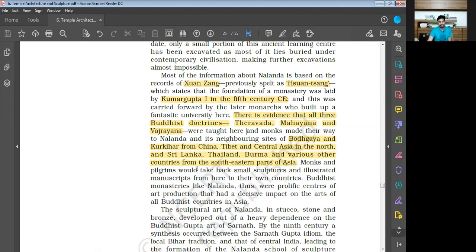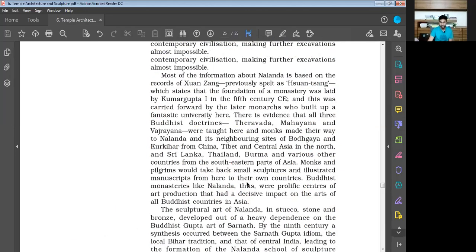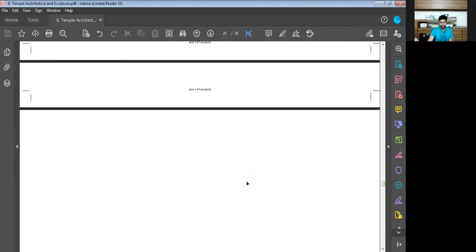So people used to come to Nalanda University from these places: China, Tibet, Central Asia in the north, and Sri Lanka, Thailand, Burma, and various other countries from southeastern Asia. Let us read further about this chapter.